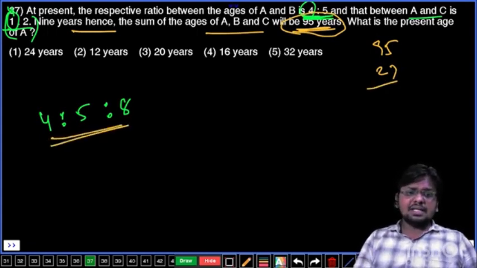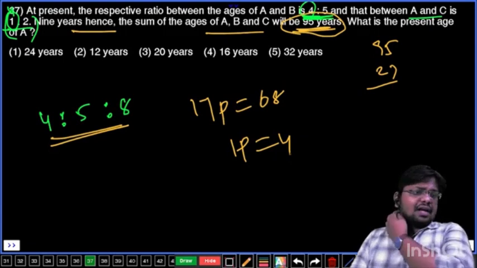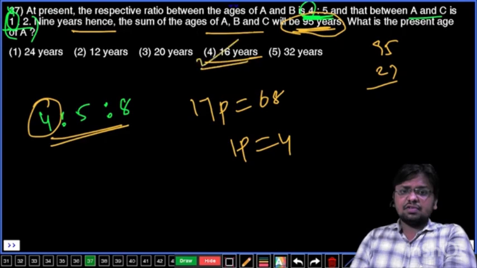Now together how many parts is it? 17 parts. 17 parts value is equal to 68. That means 1 part value is equal to 4. 17 fours are 68. And you have to calculate the present age of A. Present age of A is 4 parts. 4 into 4, that is 16, which is the fourth option, final answer.